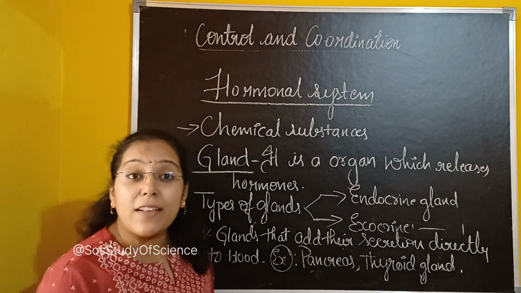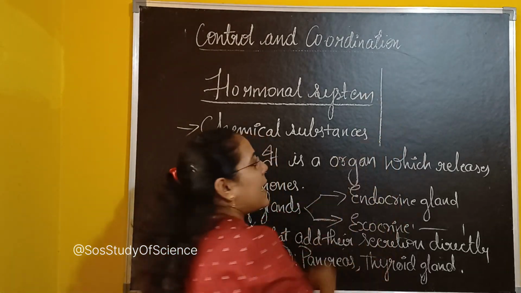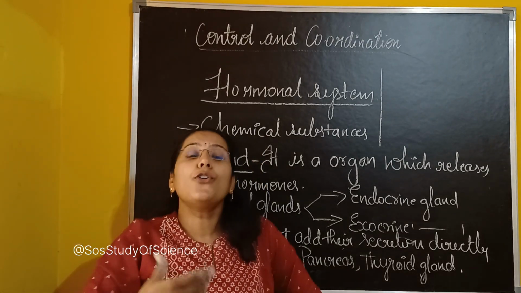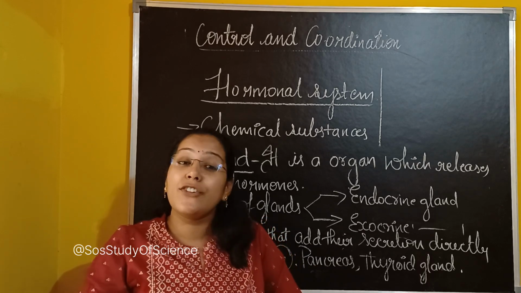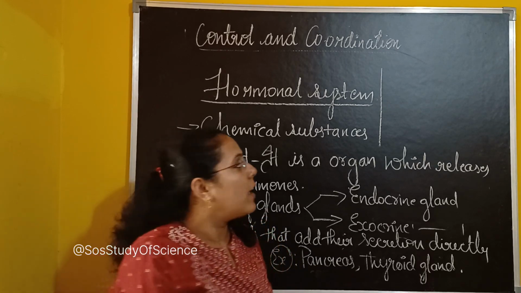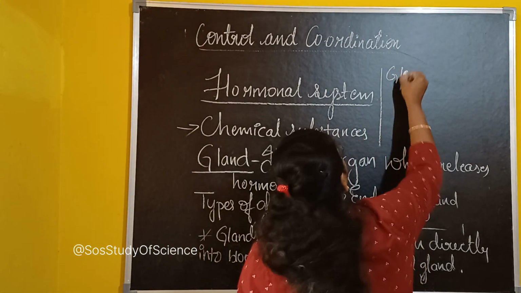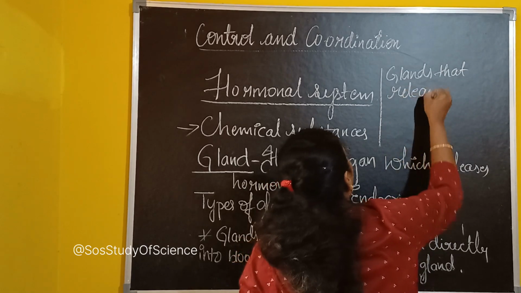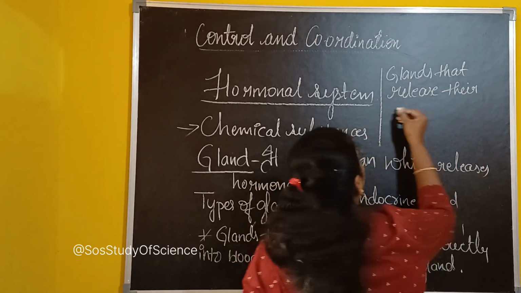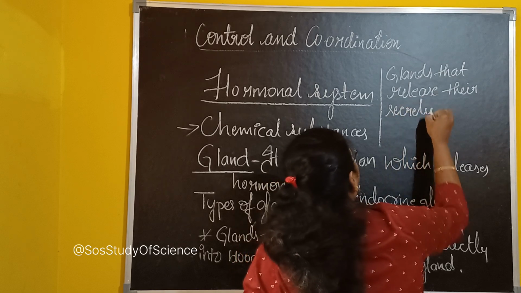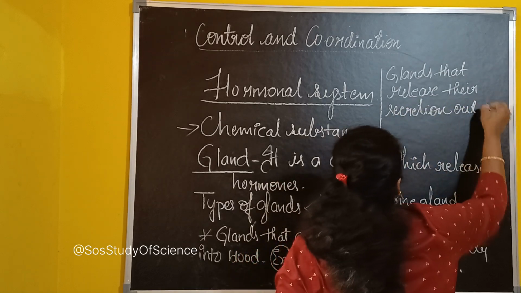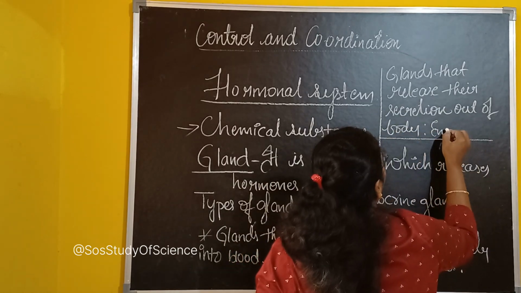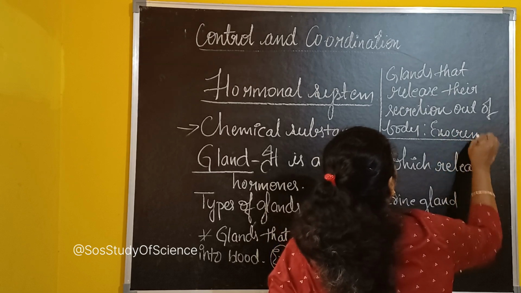Moving to the next, the exocrine gland. What is an exocrine gland? These are the glands that release their secretion out of the body. That's very important. So remember, glands that release their secretion out of the body are called exocrine glands.